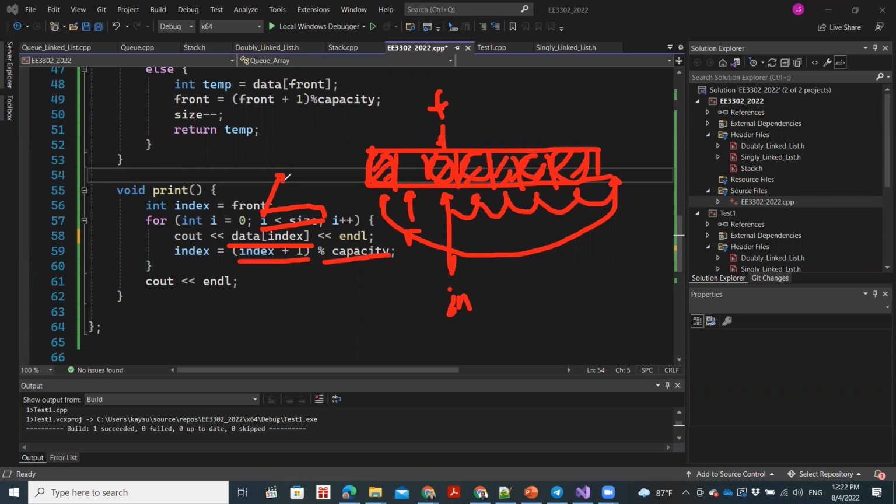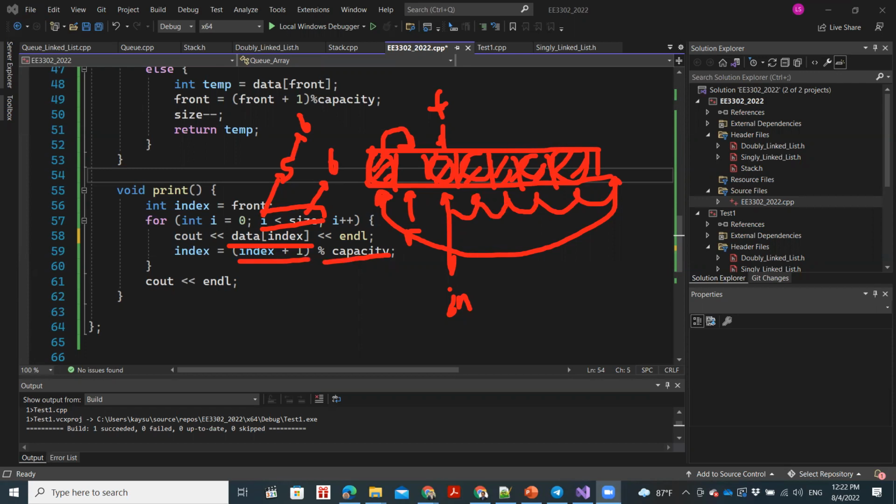At this moment, I is 5. Our size is, what's the size of this? 1, 2, 3, 4, 5, 6. So this is the last iteration. We go in and we print, and when we shift it to over here, I will be 6 and this loop will break, right? So that's how it works. Any questions?